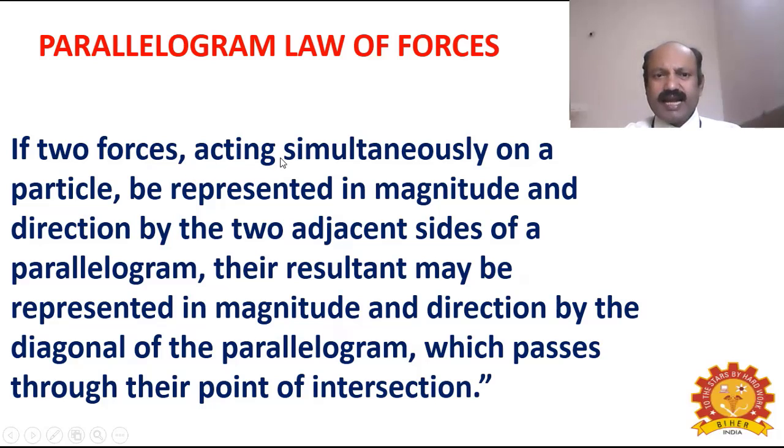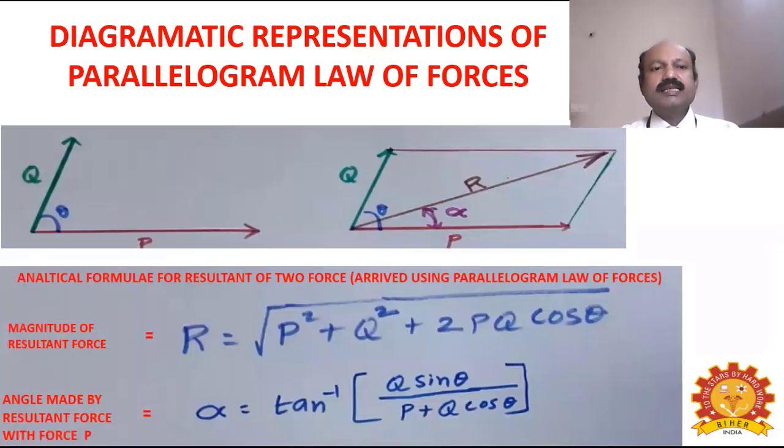If two forces acting simultaneously on a particle are represented in magnitude and direction by the two adjacent sides of a parallelogram, the resultant may be represented in magnitude and direction by the diagonal of the parallelogram which passes through the point of intersection. See here.